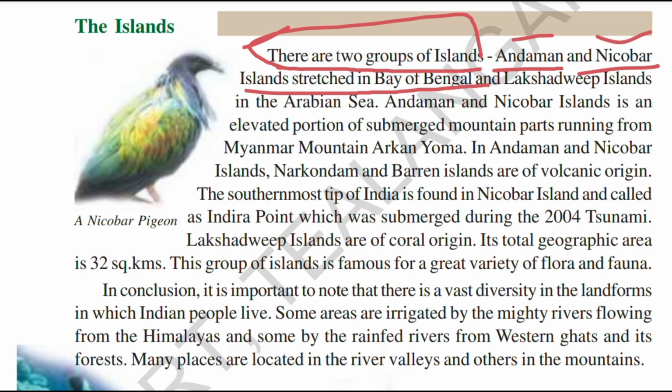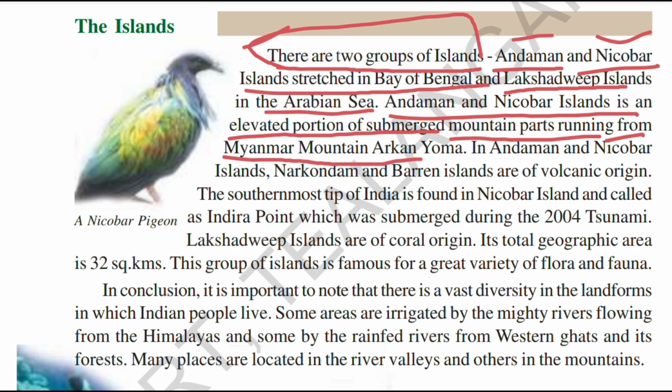Now these islands exist in the Bay of Bengal, and one more island group is there, that is the Lakshadweep Islands in the Arabian Sea. Andaman and Nicobar Islands is an elevated portion of a submerged mountain part running from the Myanmar mountain Arakan Yoma. Geographically, they start from the mountain in the Myanmar region, known as Arakan Yoma, and they are the elevated portion.